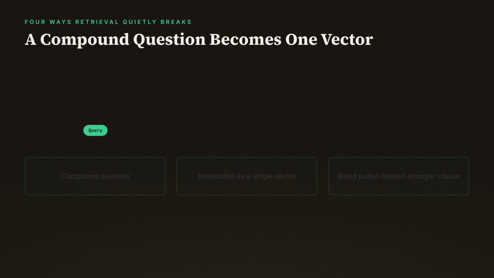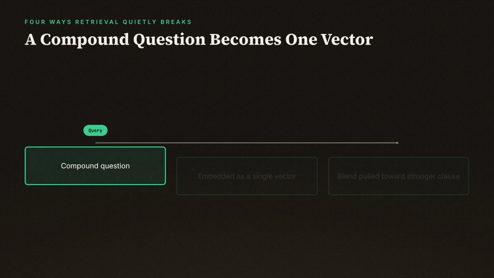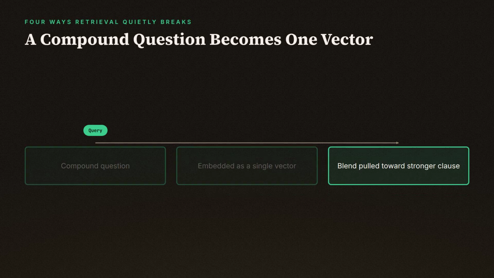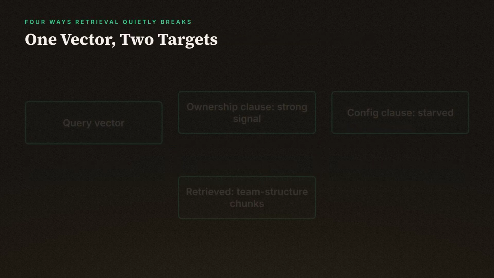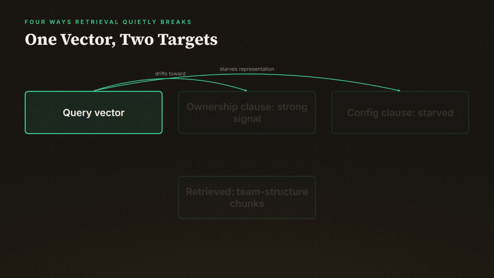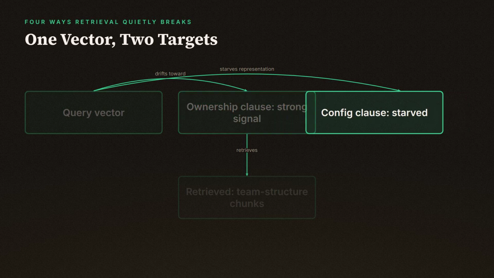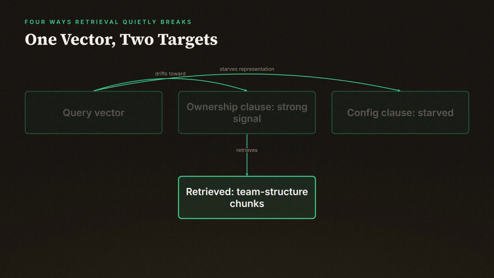Third is query representation, and this one bites on compound questions. Ask something like, what's the retry timeout, and which team owns that service? And you embed that whole sentence into a single vector. That vector is a blend, and blends get pulled toward whichever clause has the stronger, more distinctive signal in the training distribution. Ownership questions tend to have sharper, more common phrasing than config values do, so the vector drifts toward the ownership half, retrieves chunks about team structure, and the retry timeout clause gets starved of representation entirely. One vector cannot cleanly point at two separate targets at once.